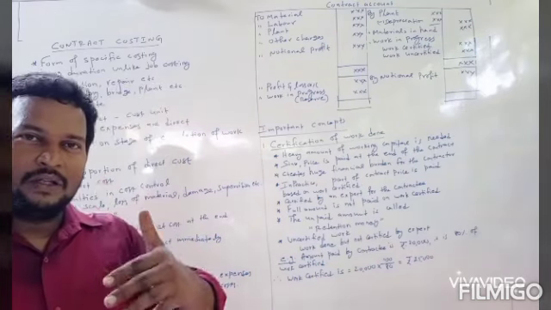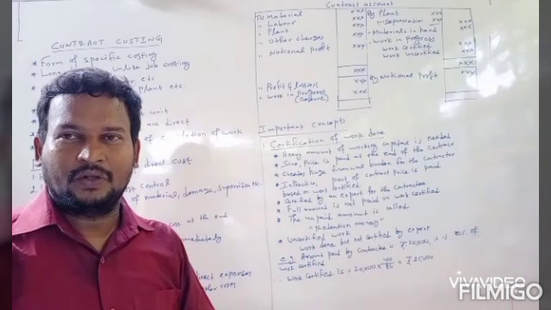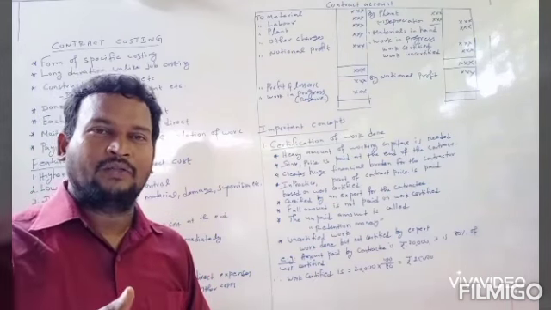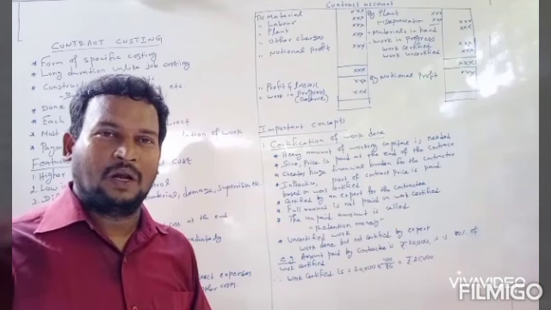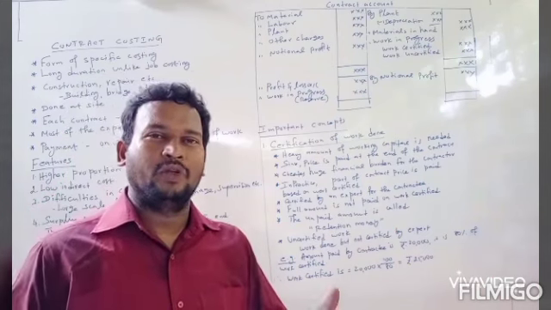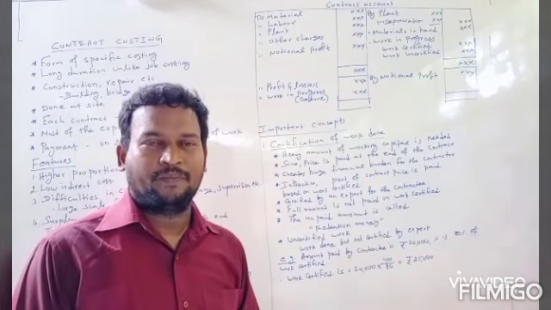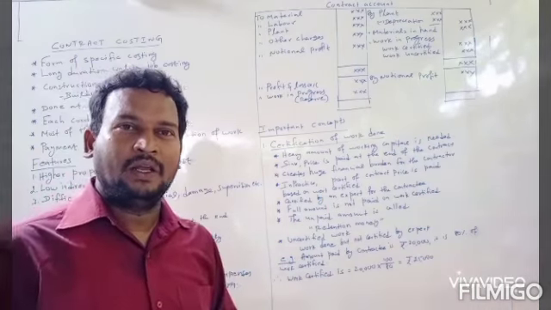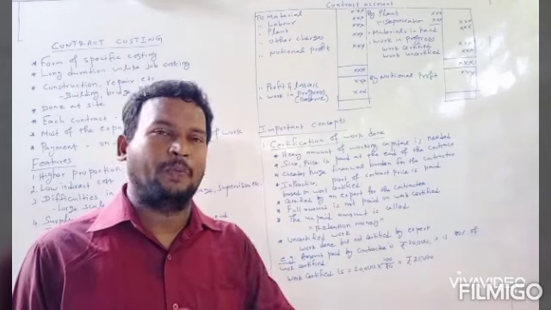A contract is made between the contractee and the contractor. Contractor means the one who takes and does the work. And a contractee means the one who gives the work. Contract costing is a separate cost unit that should be dealt with separately. A separate ledger should be opened for contract costing.